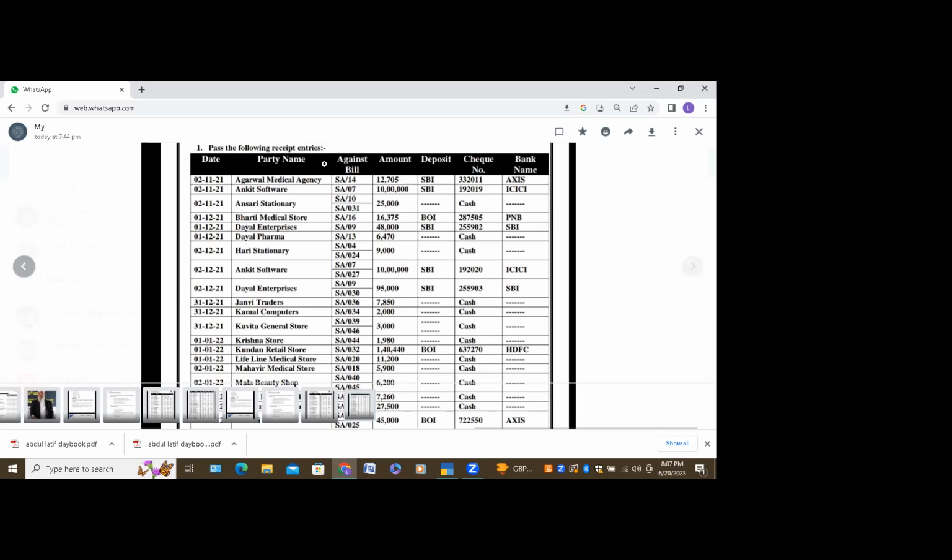Tell me the complete journal entry. ICICI bank account debit to Ankit Software account. Exactly, correct. Okay, first two. Third one, no bank, it is cash. Cash account to Ansari Stationery account. Yes, correct.